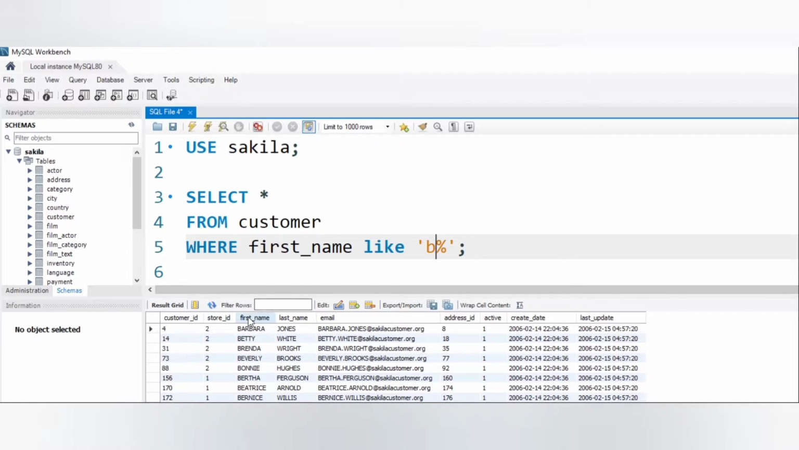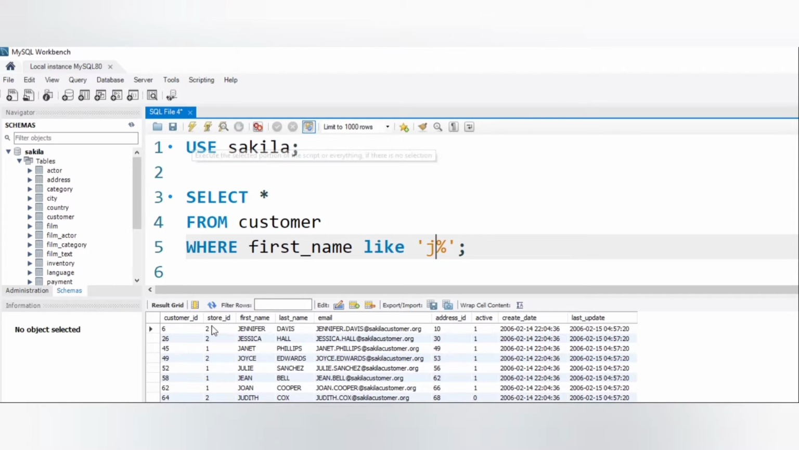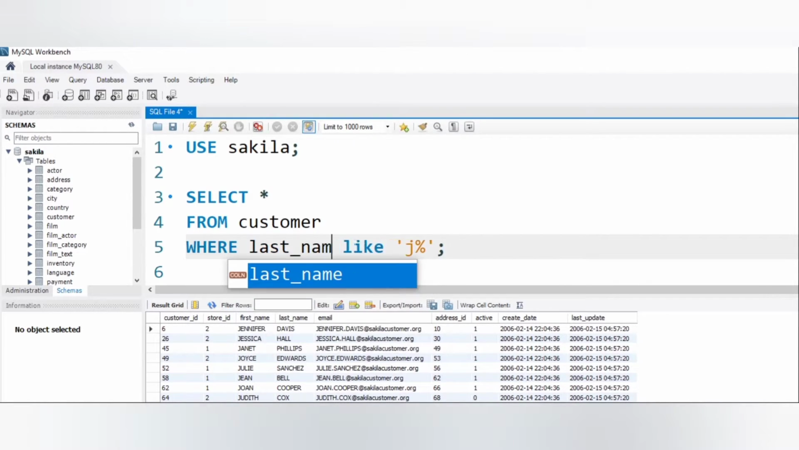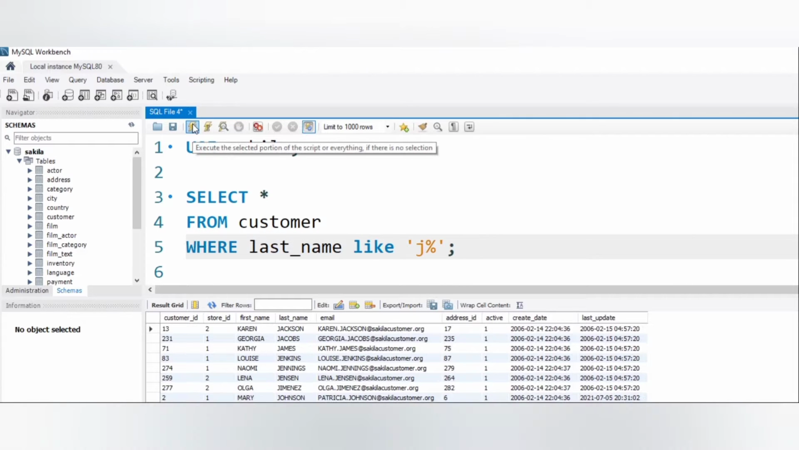We'll see words starting with the letter J in the first name column. So let me write J here and run. Okay, we are getting words starting with J in the first name column. So let's see the last name column. Last name, and run. Okay, and now we got words starting with J in the last name column.